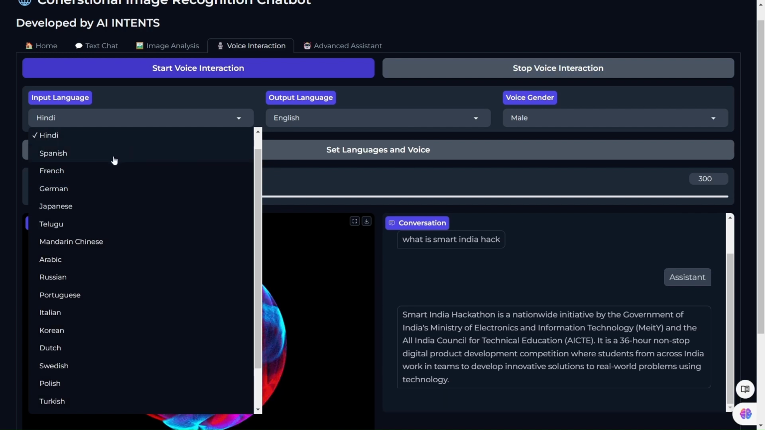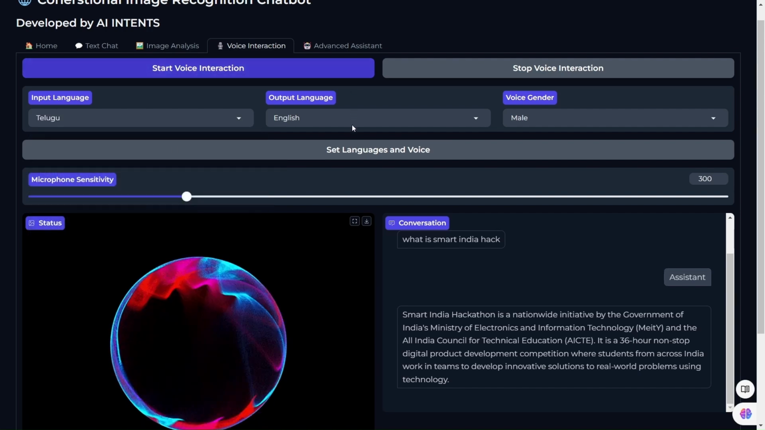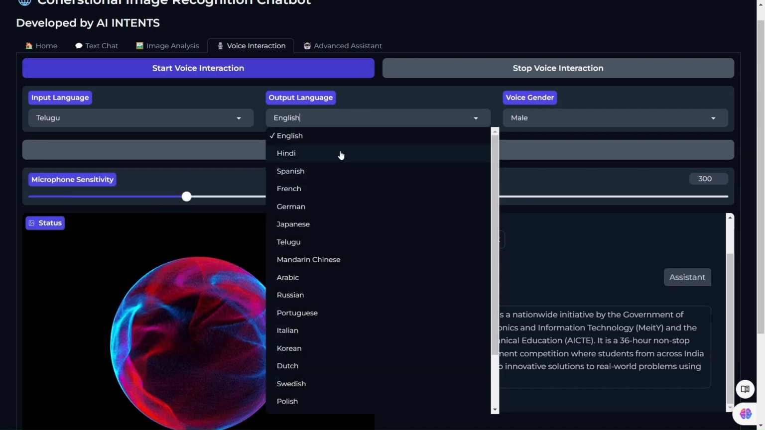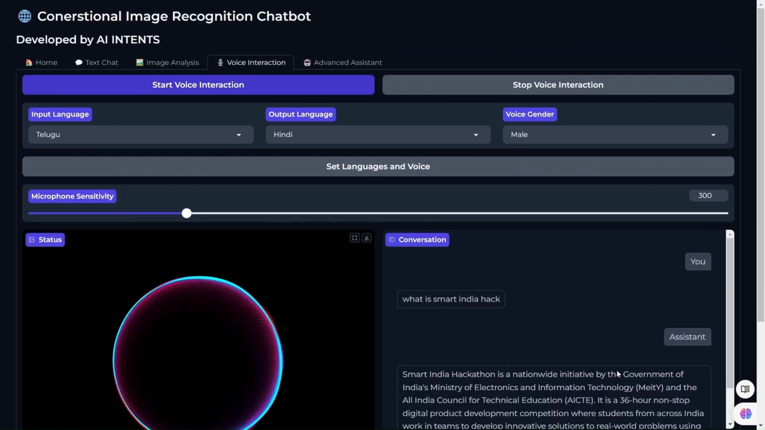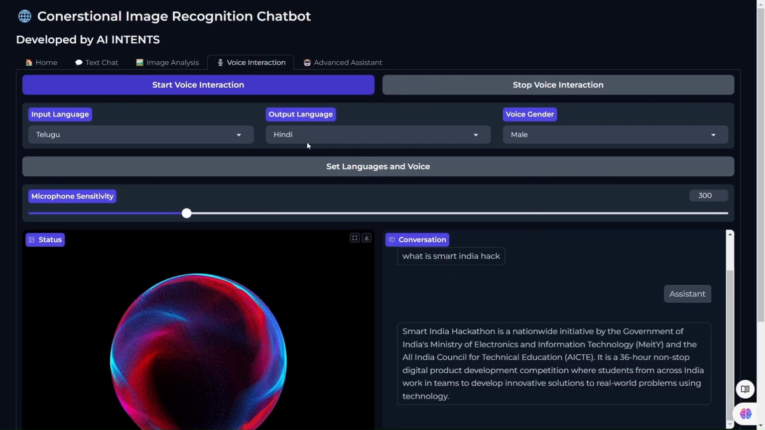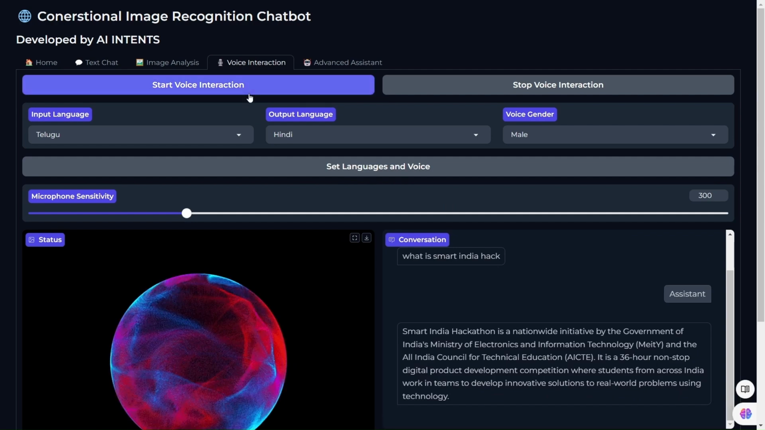So I'm selecting input language again as Telugu and output language as Hindi, and I am setting those languages. It supports multiple languages to the user. So I'm again starting the voice conversation.